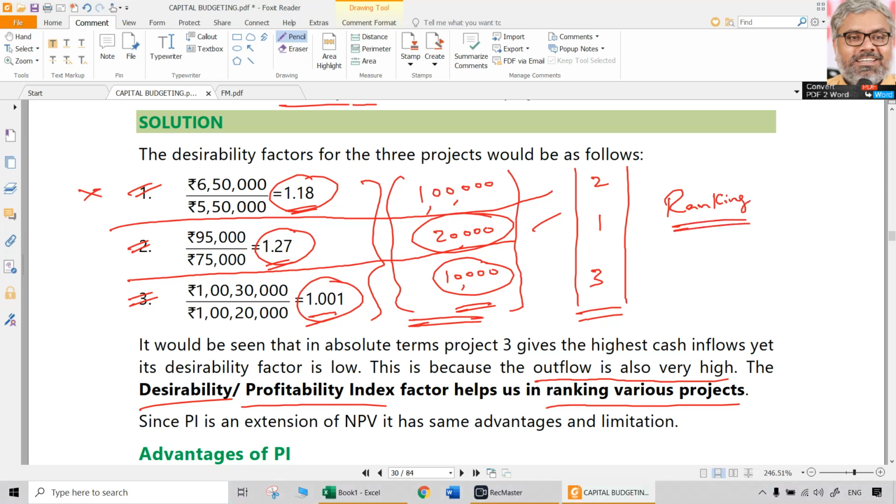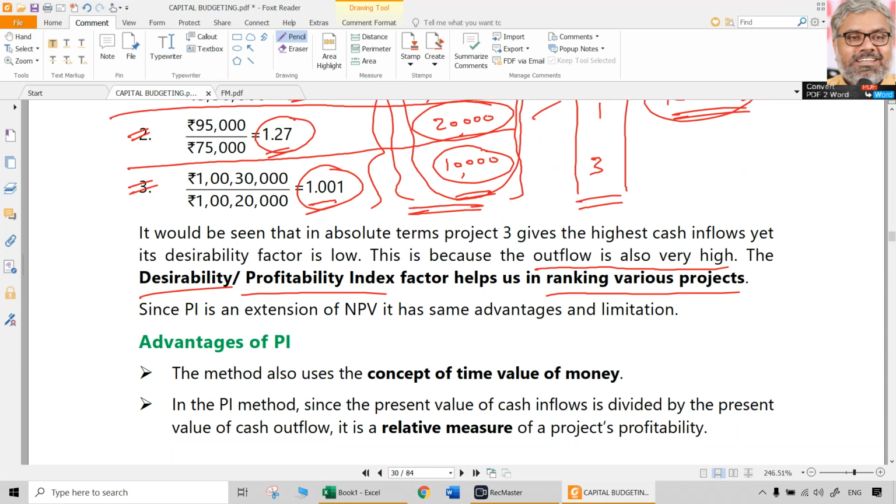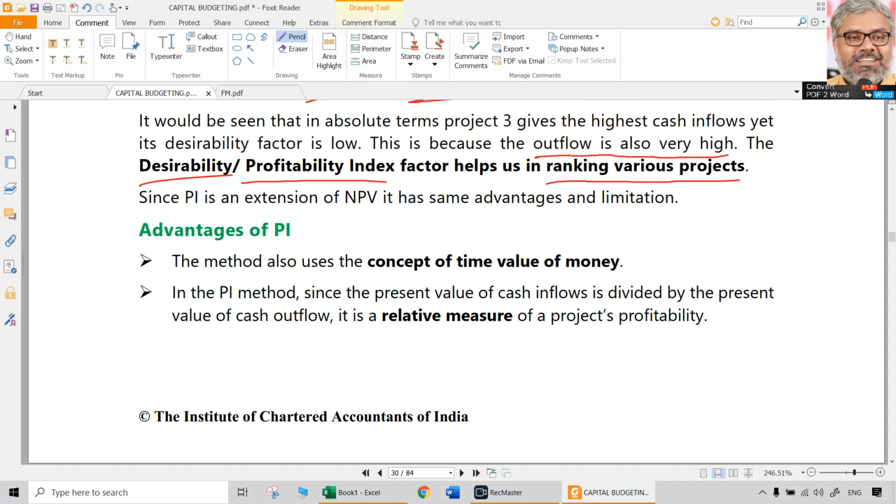So that is the ranking of the projects which can be done, of course. Generally when this will be done? When there is a limitation of capital. When there is a very, very tight limitation of capital, then the ranking will be done. Imagine if the company has no limitation of capital, this ranking is not required. Go for all projects, right? No problem, sir. Do everything. Get 1,30,000 overall return and add 1,30,000 wealth to the shareholders, which is good. But that is not the case normally in real life. So, capital rationing situations will be requiring profitability index calculation because that profitability index will be useful in ranking of the projects. So that is the main point here related to profitability index.